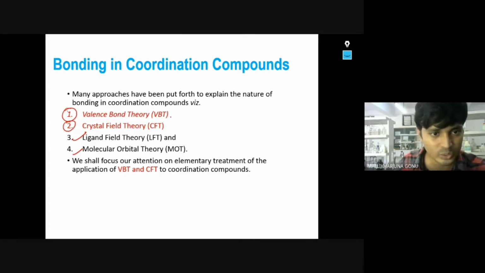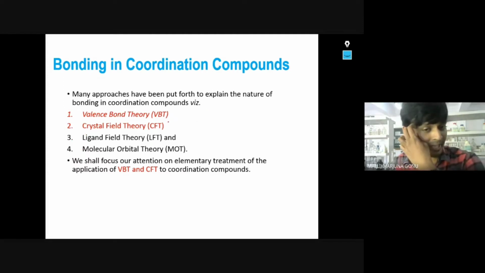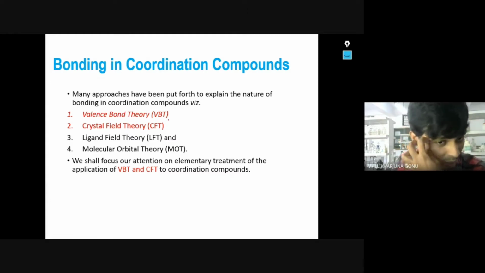In today's class, I will cover valence bond theory. If you have any doubt, you should ask me. If earlier concepts are very clear to you, like how to calculate the oxidation numbers and how to write the magnetic properties in the d block elements, the calculation of magnetic, diamagnetic, paramagnetic, then this concept will be very, very easy. Otherwise, it is going to be difficult. So you have to be clear. I will explain in a simpler manner. Try to understand that. If you still have doubt, go through it, and if questions are still there, you can ask me.